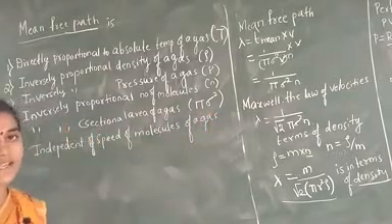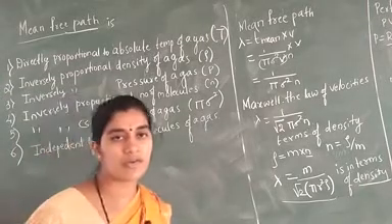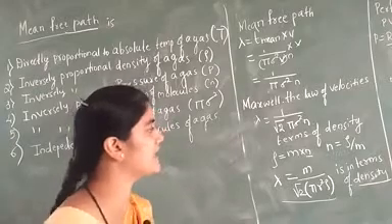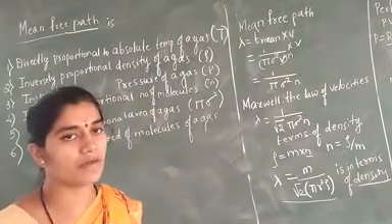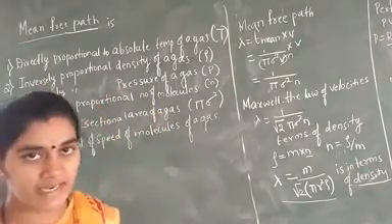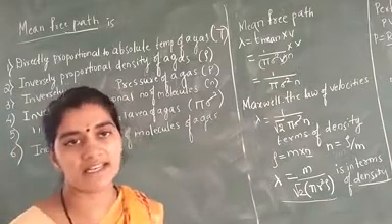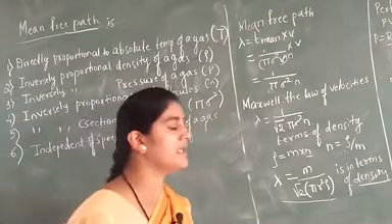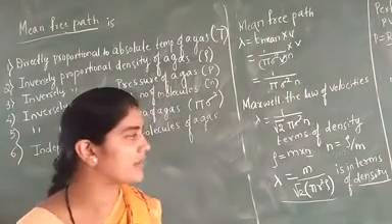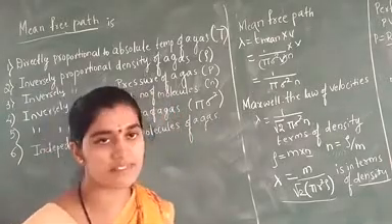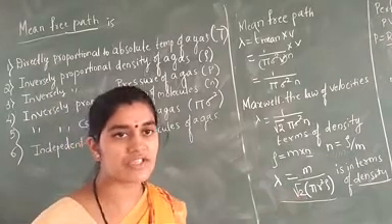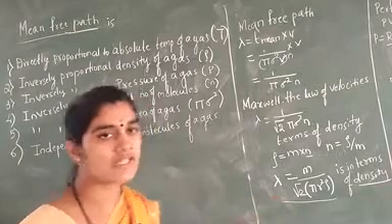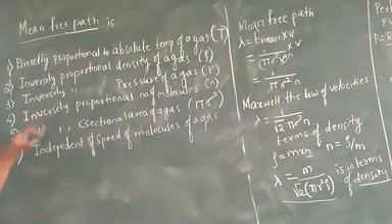Therefore, according to the Maxwell law, when we apply the law of velocity, we get the equation lambda is equal to 1 divided by root 2 pi r square n. In the same way, considering the pressure, the mean free path can be written as lambda is equal to kBT by root 2 into pi sigma square P. By using these two equations, one from Maxwell and the other from pressure, we can tell about the mean free path.